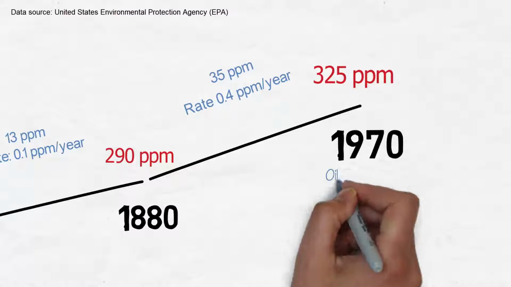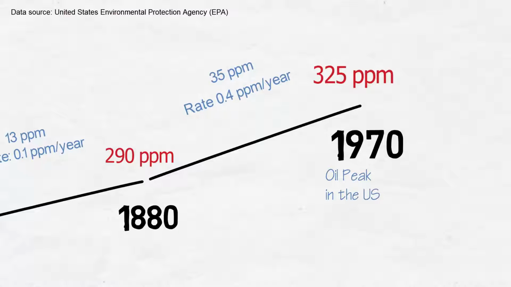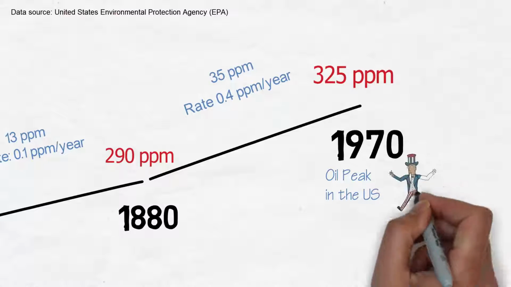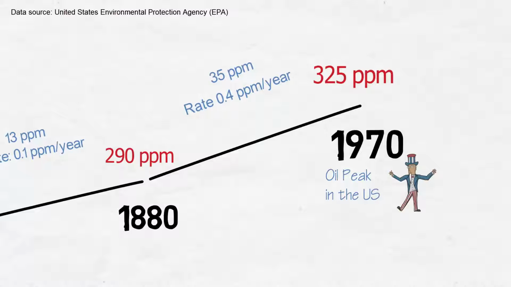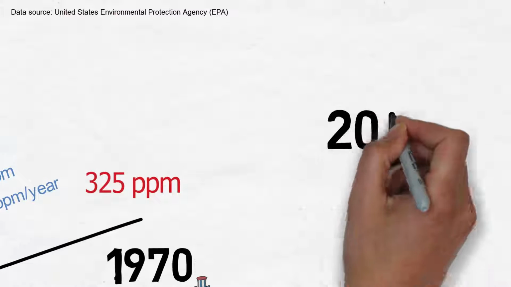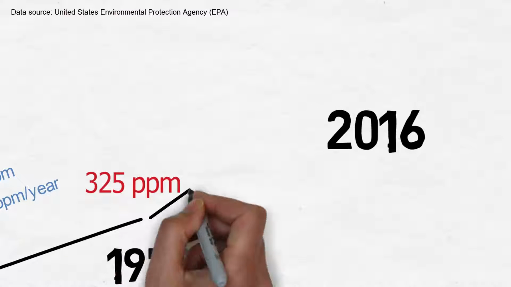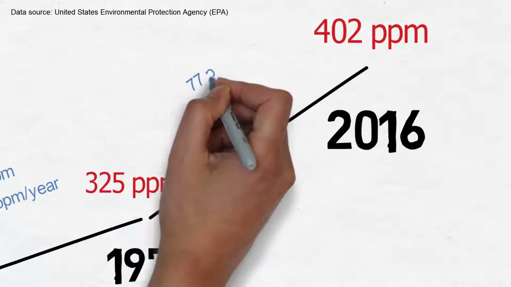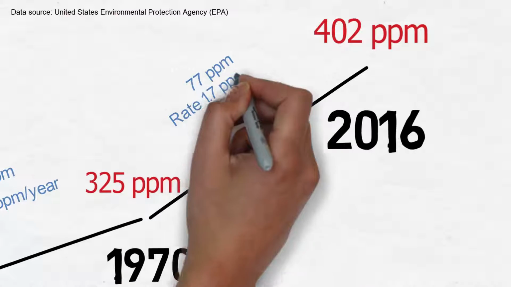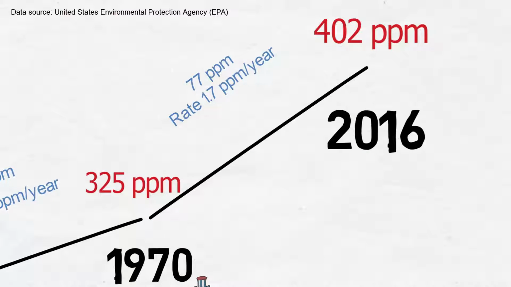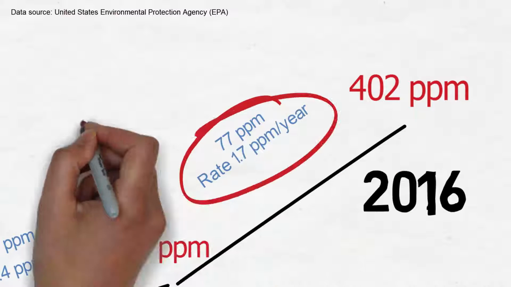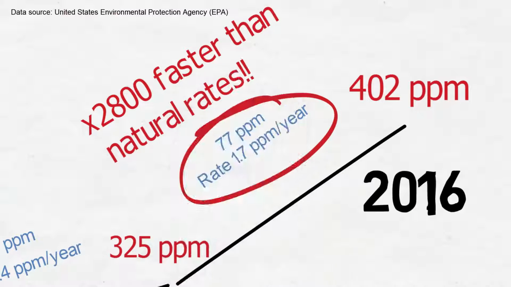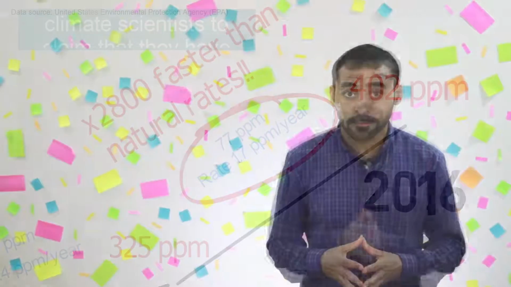In 1970, the usage of oil reached a peak, in which it was widely used in different industries. From that year, 1970, to January 2016, CO2 concentrations went from 325 to 402 parts per million, increasing by 77 at an average rate of 1.7 per year. That's 2,800 times faster than the natural trends we examined earlier.